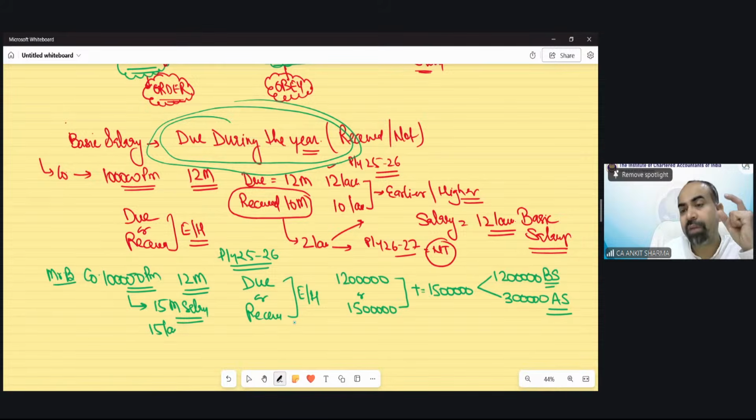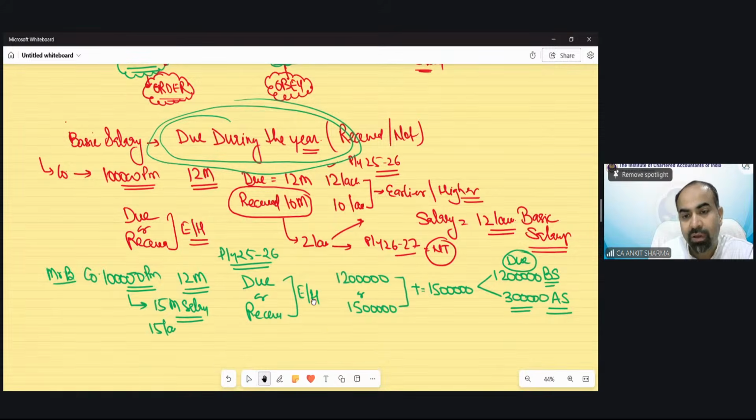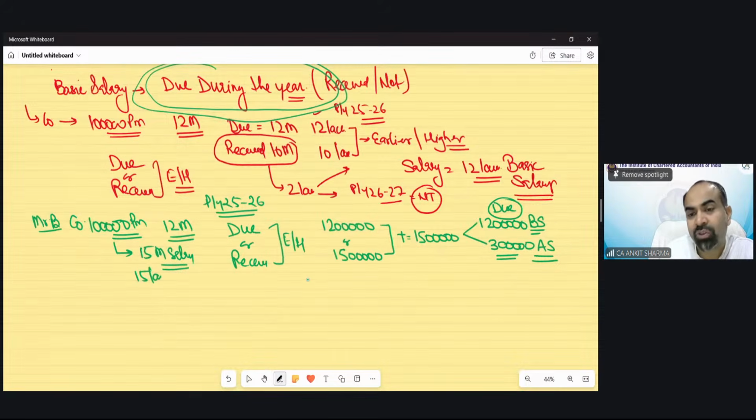So out of this 15 lakh, whatever amount is due, that would always be shown as basic salary. And 3 lakh is going to be shown as advance salary. Now, the impact of this in the next year, in the same question, what will happen? In the next year, 26-27, what will happen?